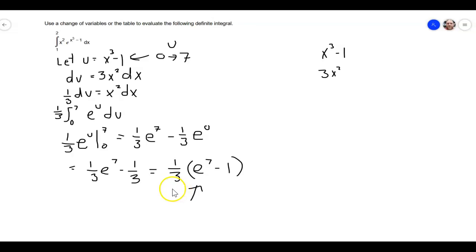So, like I said, we had a couple of choices to make along the way. I generally like to change over to the u world if I can. It makes things usually easier down here. If I did not change over to the u world, I would have left it 1 to 2. Then when I got down here, I would have had to substitute the x cubed minus 1 back in here, and then I would have gone from 1 to 2. And I would have ended up getting the same thing, but it would have been a lot more messy.